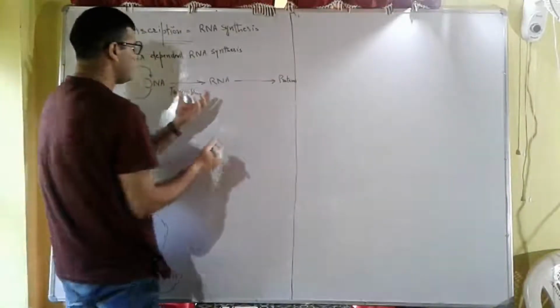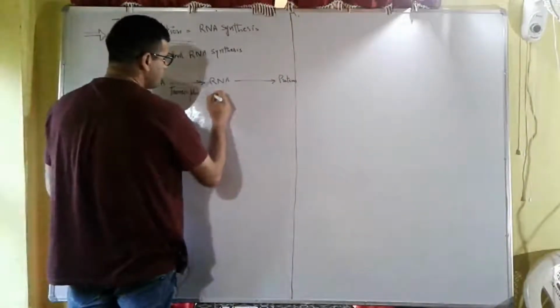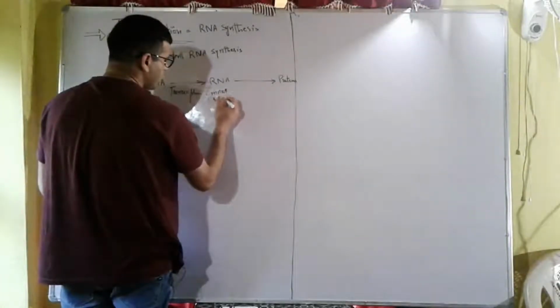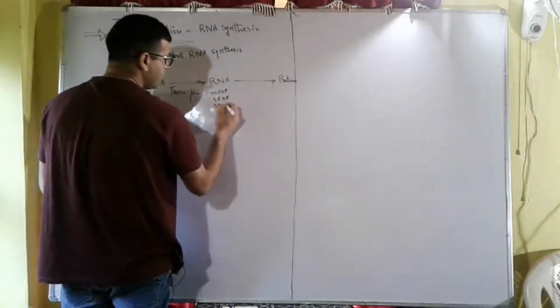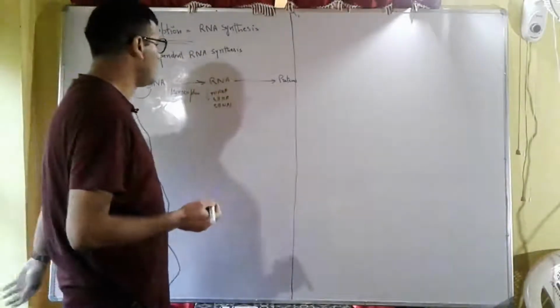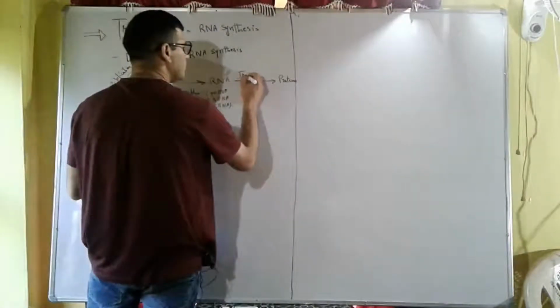The RNAs which are synthesized from DNA are mainly of three types: mRNA, rRNA, and transfer RNA. Then proteins are synthesized under the instructions of RNA. We call this translation.